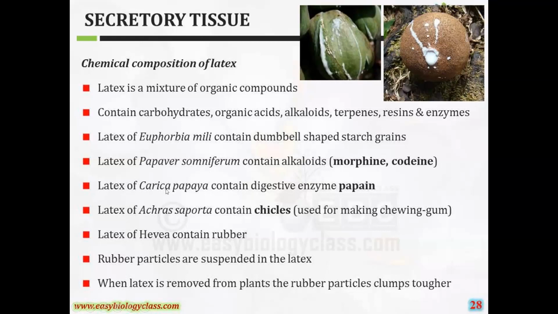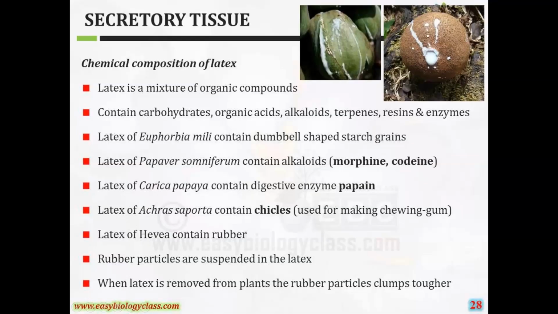The latex of Carica papaya contains the digestive enzyme papain, and the latex of Achras sapota contains chicle, used for making chewing gum. So chewing gum is mainly prepared using the latex of Achras sapota. Latex of Hevea contains rubber. Rubber particles are suspended in the latex. When the latex is removed from these plants, the rubber particles clump together.